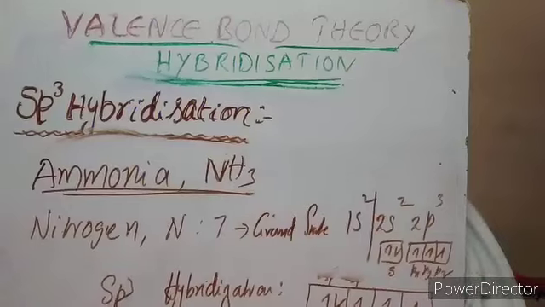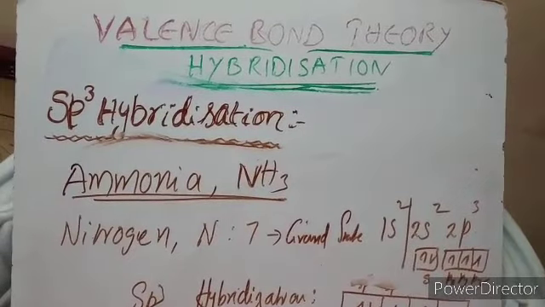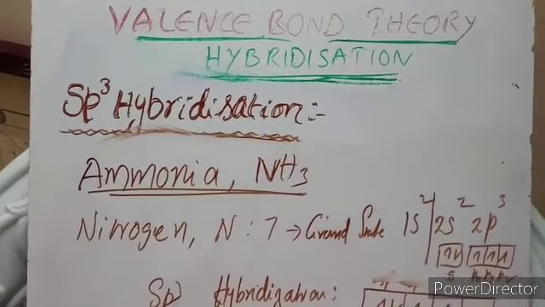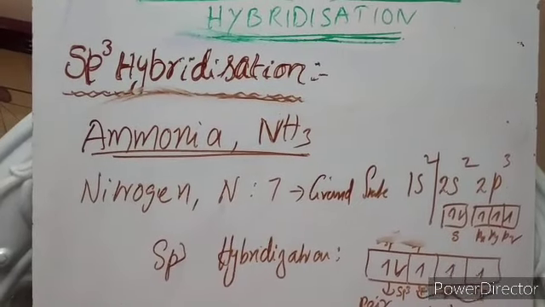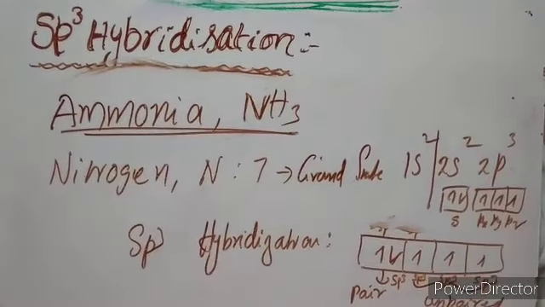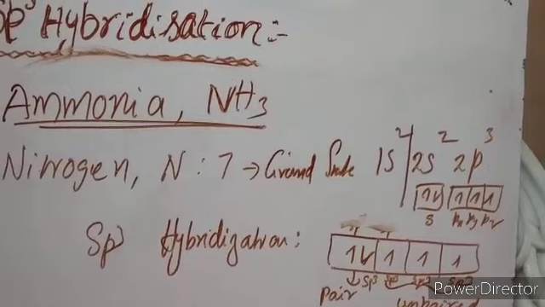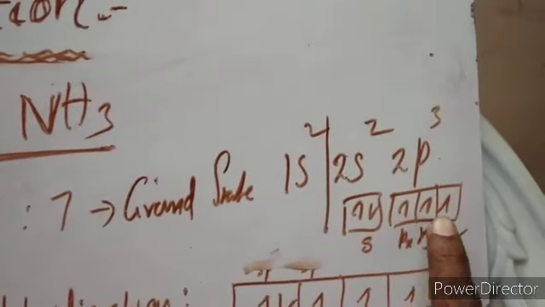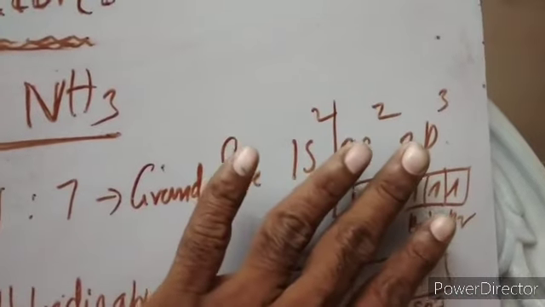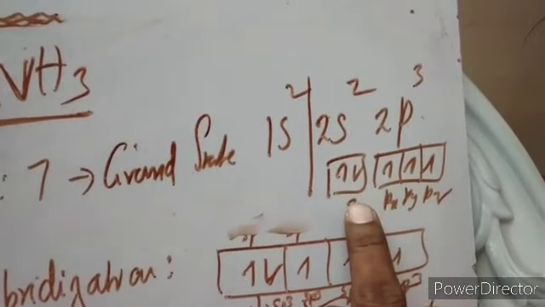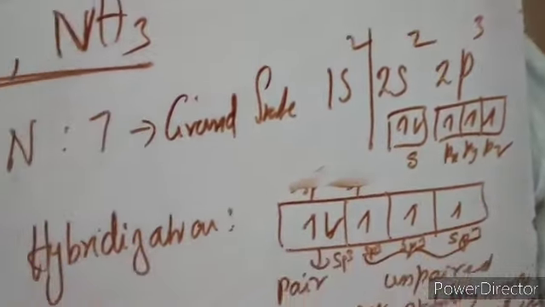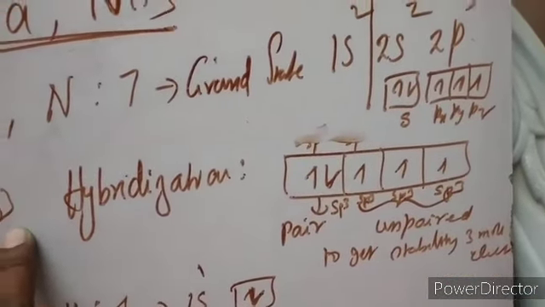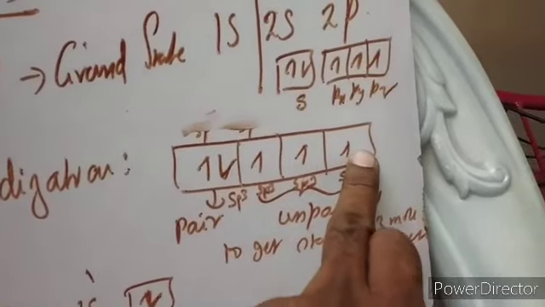Dear students, let us see one more example of sp3 hybridization, the formation of the ammonia molecule. In ammonia, the central atom is nitrogen. Its atomic number is 7, and the ground state configuration is 1s2, 2s2, 2p3. So 2s has 2 electrons, and 2p has 3 unpaired electrons. Now the s orbital and 3 p orbitals undergo sp3 hybridization, so totally 4 hybrid orbitals come.